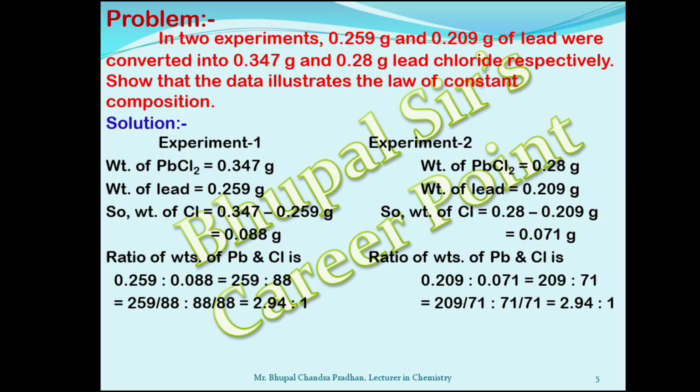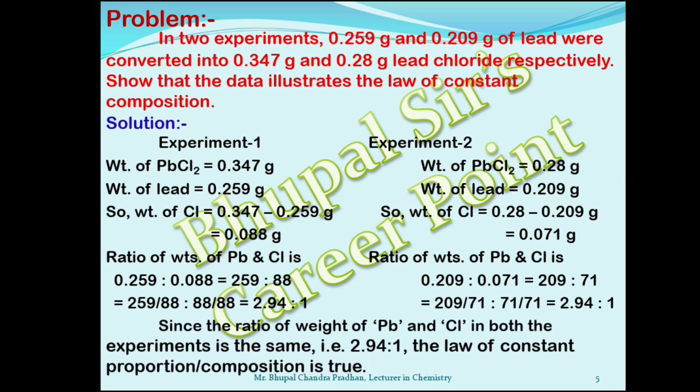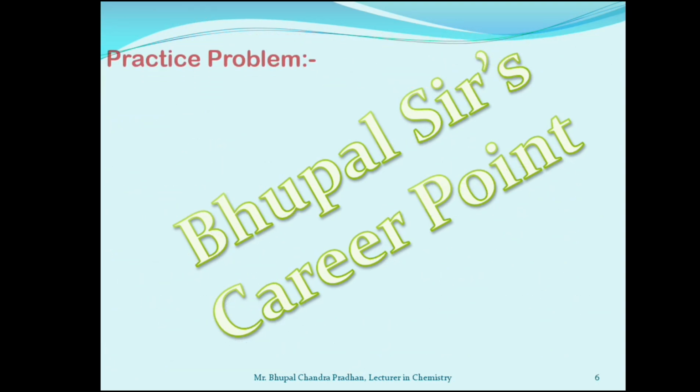Similarly, the ratio of weights of lead and chlorine in experiment 2 is calculated to be 2.94 to 1. Thus, from the above calculation, it has been found that the ratio remains the same. Since the ratio of lead and chlorine in both experiments is the same, that is 2.94 to 1, the law of constant composition or proportion is true for this experiment.